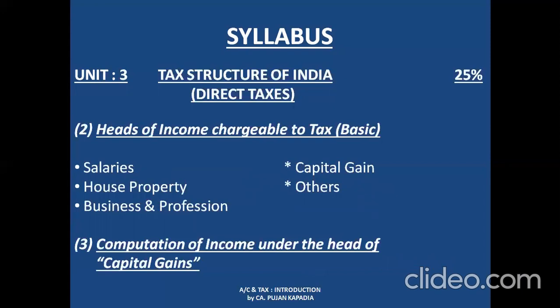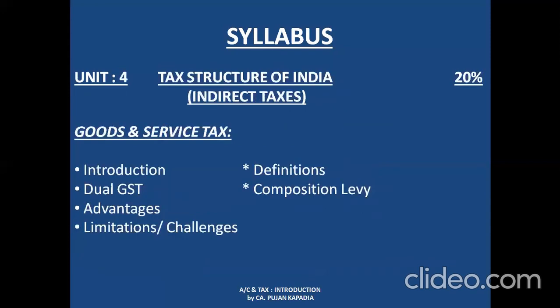Unit 3, second topic was 5 different heads of income, of which I have given a brief knowledge to you guys. And the third part is detailed understanding of capital gains. The entire weightage of this 2 and 3 is 25%. And the last unit is unit number 4, tax structure of India, indirect taxes, where we are going to get a good amount of knowledge of GST, 20% weightage.